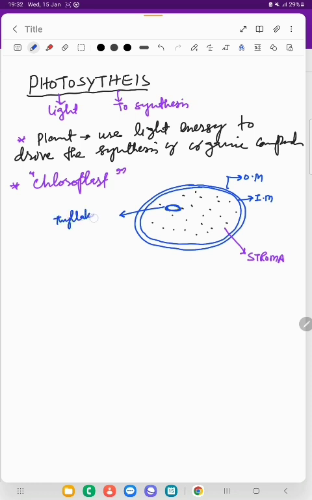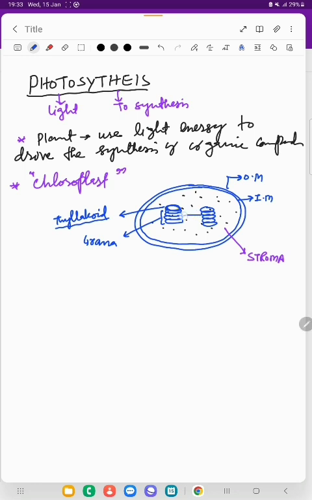In the chloroplast of plants, these thylakoids are arranged one above the another like this, and they form a continuous stack or pile. This whole pile is known as grana, and the singular is granum, right? This is another granum here. It's made of thylakoids, the disc-shaped structures which are parallelly arranged one above the another.